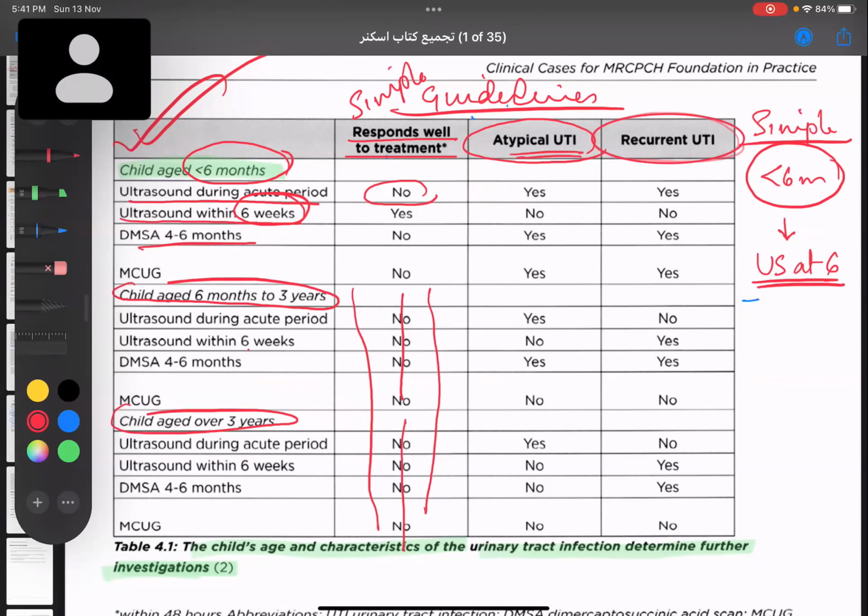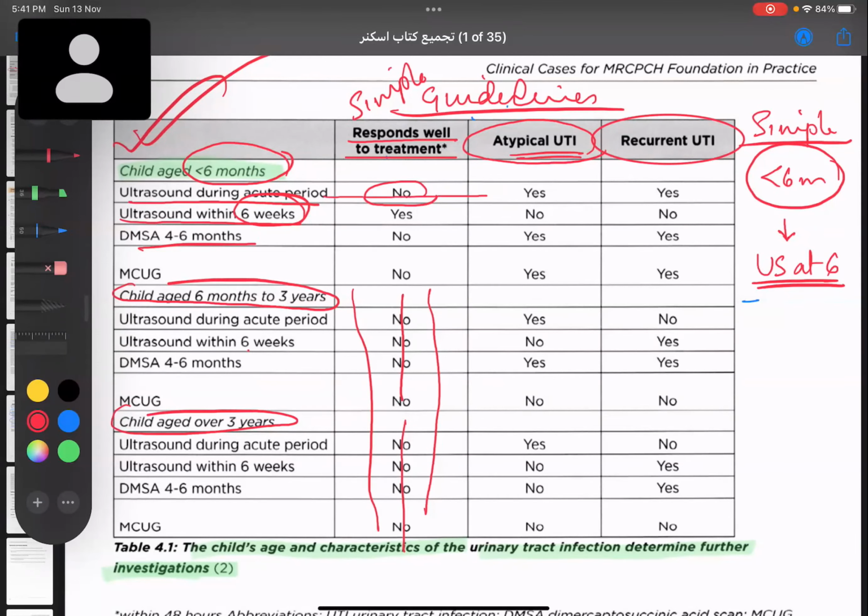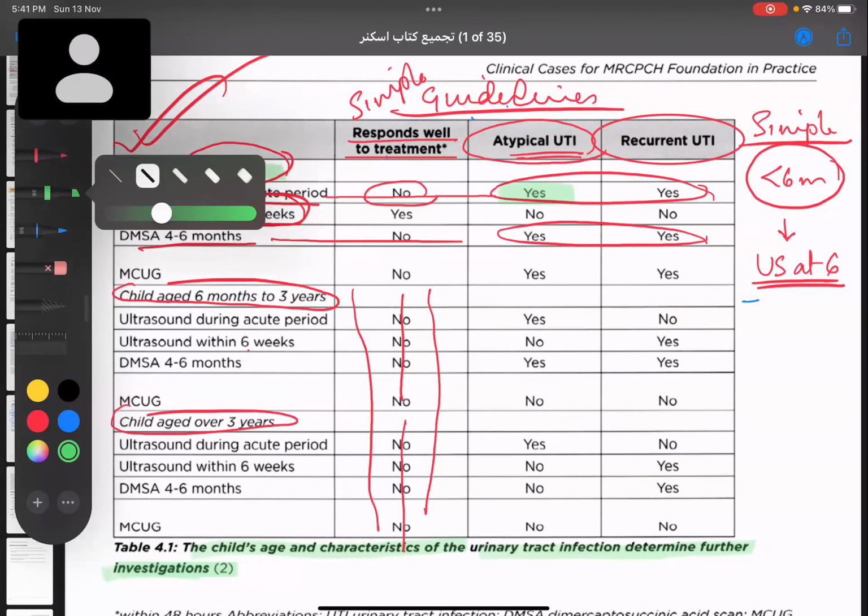See, you will do an ultrasound in acute episode. Yes, you will do an ultrasound. As well as you will do a DMSA at 4 to 6 months. So that means in case of atypical UTI and recurrent UTI, you will do ultrasound at acute episode, that is whenever the child comes to you at diagnosis, plus you will do a DMSA at 4 to 6 months.